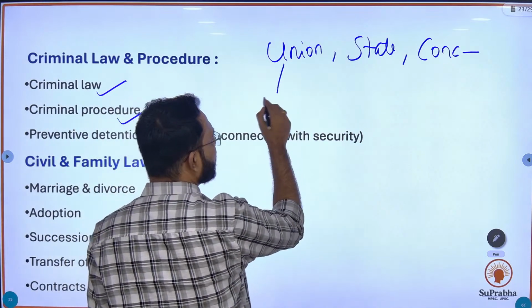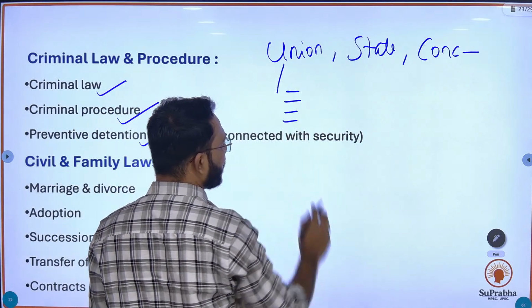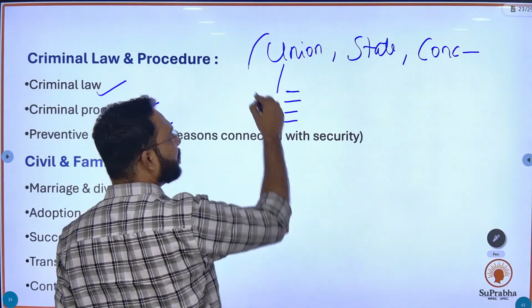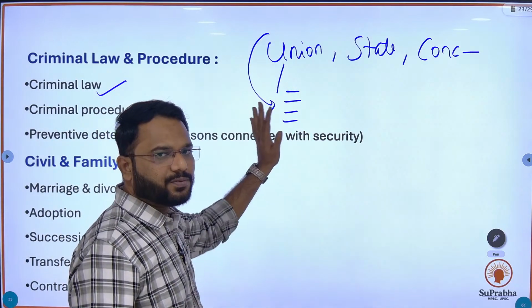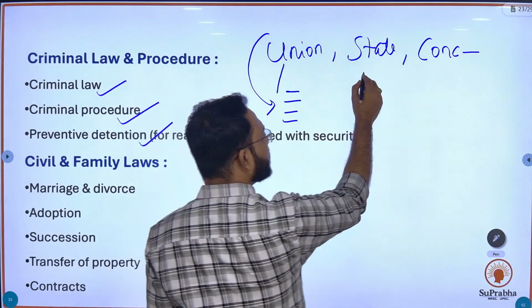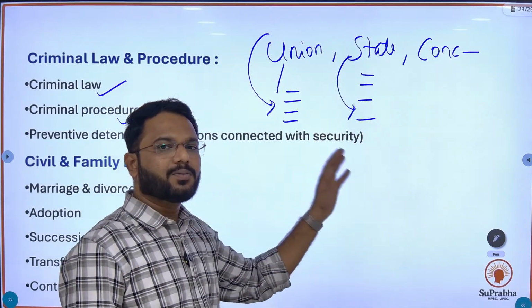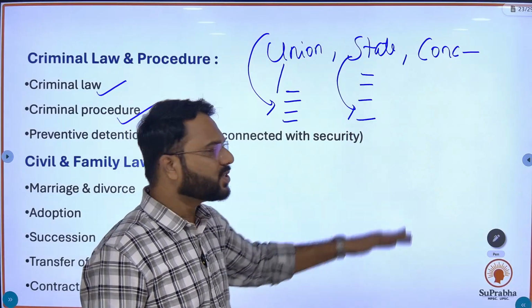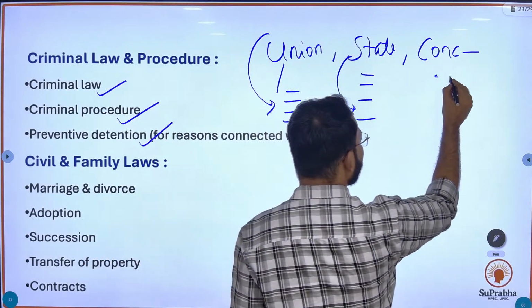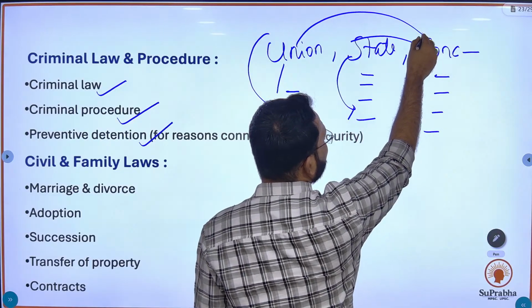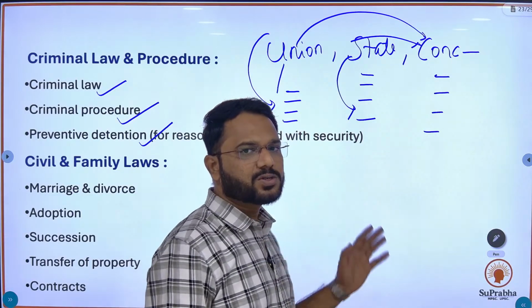On the subjects mentioned in the union list, only the central or union government can make laws, and on the subjects mentioned in the state list, only the state government can make laws. But in the case of the concurrent list, the union as well as the state can make laws on these subjects.